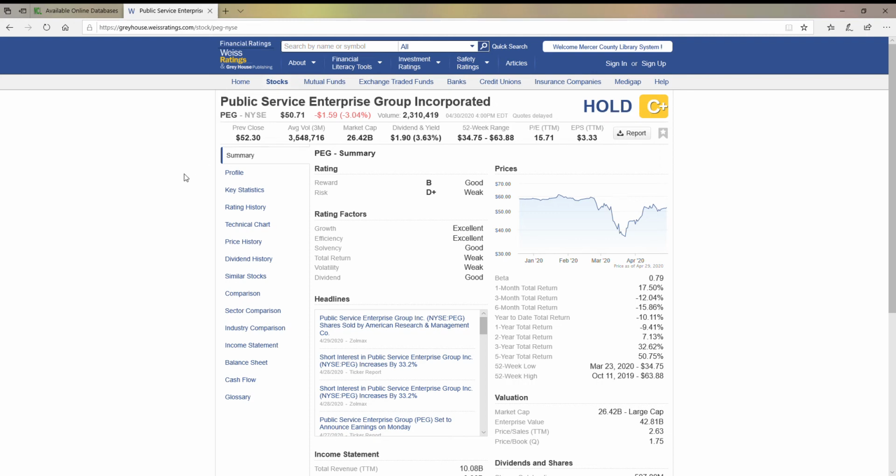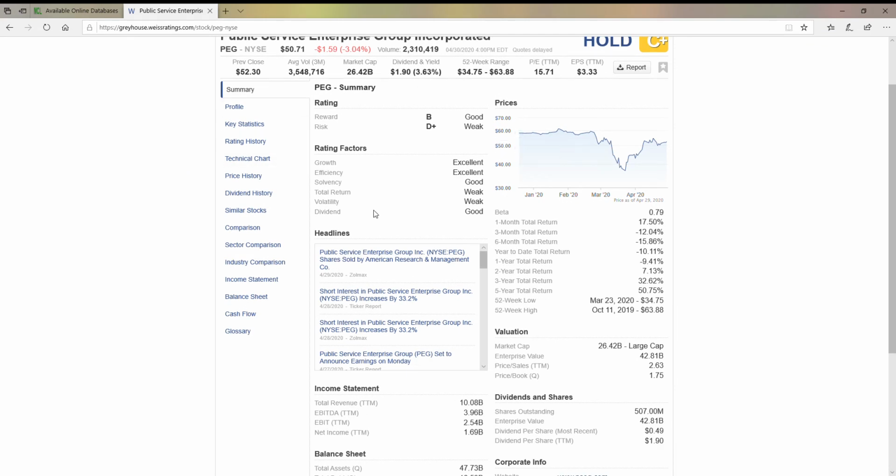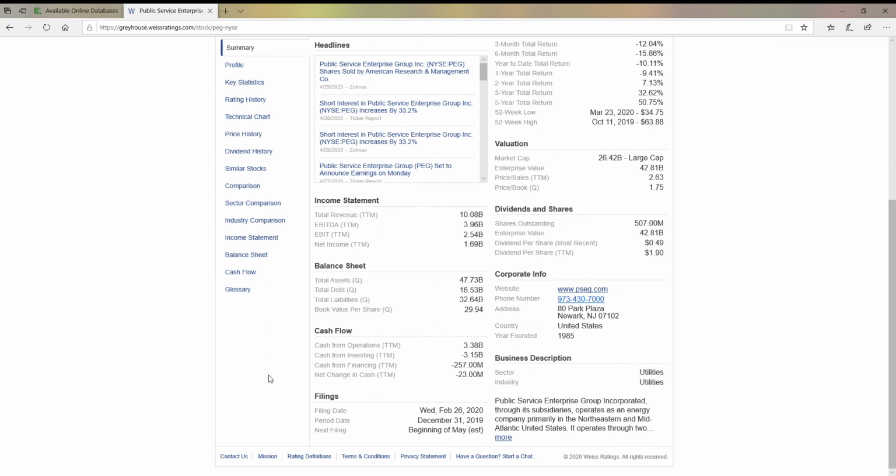The summary is going to give you, again, the rating for reward and risk, which factor into this rating. So in this one, you see a B and a D plus are balancing out to the C plus. You'll also see an outlook on it, any headlines that have to do with the company that's coming out of that news service we looked at earlier, and then you're going to see your P&L, your income, and your balance sheets and all that stuff. You're also going to see where the cash flow is going in terms of how much they're spending in total plant, operations, all that kind of stuff. You'll also get an update on when they did their last SEC filings.